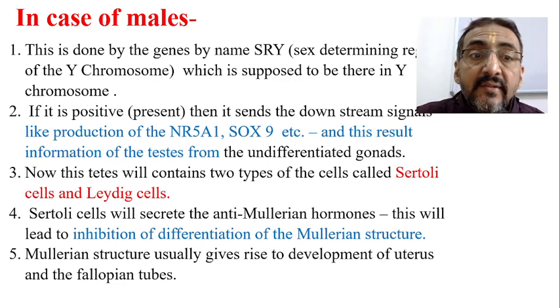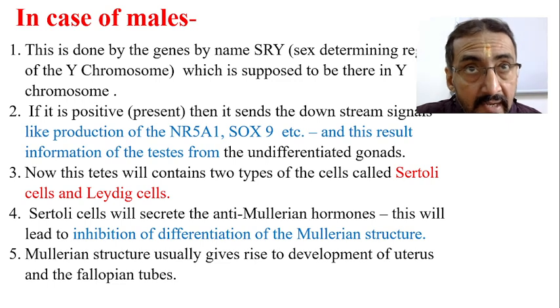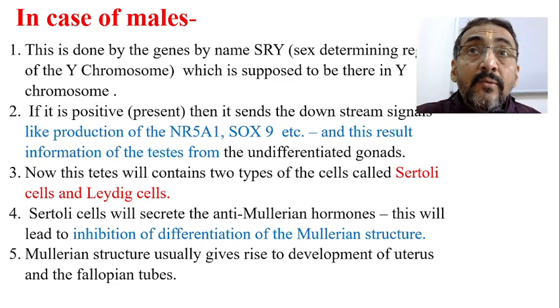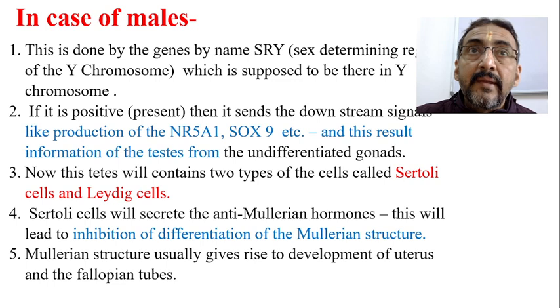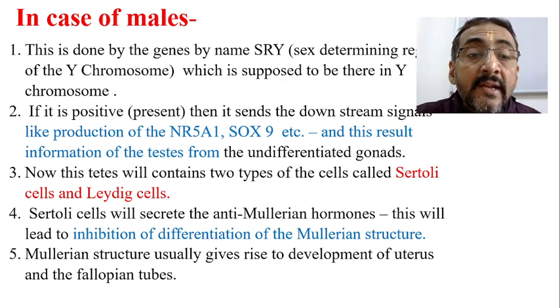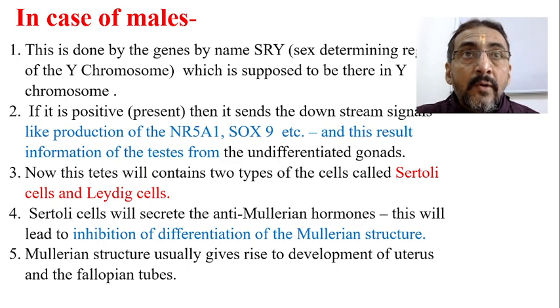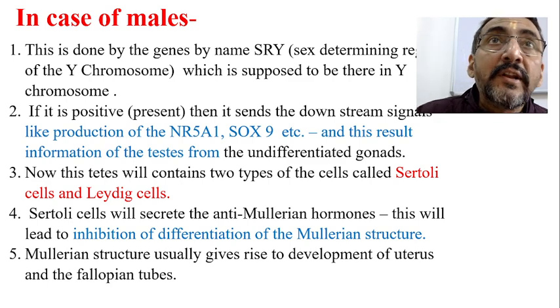But if Sertoli cells are there in the testes, and they produce anti-Mullerian hormone, then the possibility of formation of the Mullerian structure will be inhibited. There is no further possibility of formation of the Mullerian structure, because one of the hormones produced by the Sertoli cells is anti-Mullerian hormone.